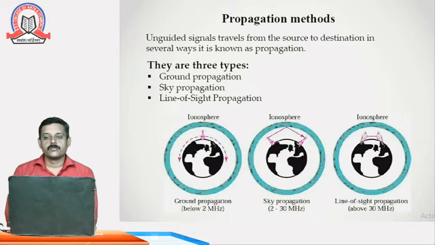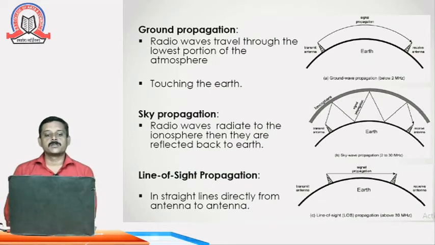Then we have sky propagation, in which signals with 2 to 30 megahertz are transmitted. And for line of sight, we transmit signals over 30 megahertz. As you can see, for ground propagation there are two different antennas between which we transmit the signal. The radio waves usually travel in the lowest portion of the atmosphere, many times very close to the earth.